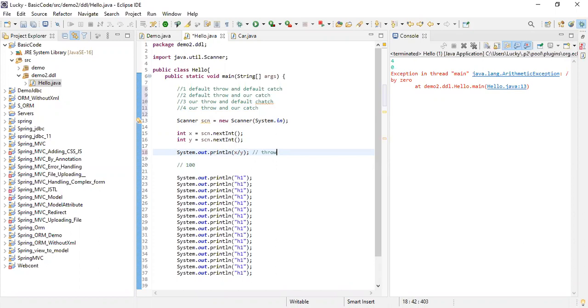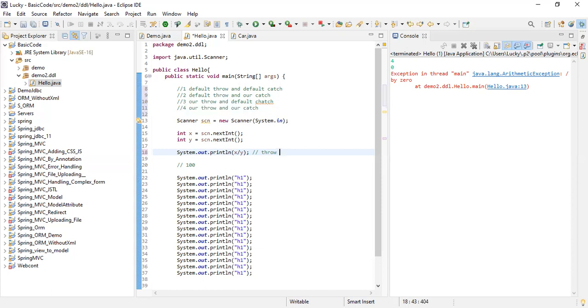Now you will have default catch. Means now JVM will see whether you are handling this exception or not. You are not handling this exception. So he will say, okay, they are not handling the exception, let me handle it. He will catch the exception.